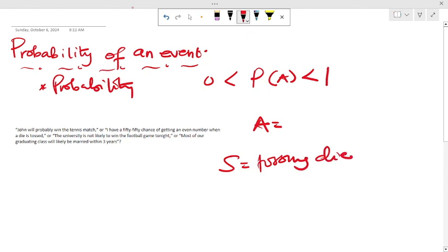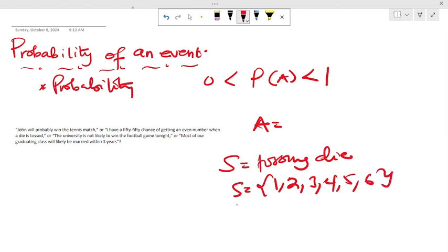With the tossing of a die, we know that the sample space is 1 to 6, and let's say A is the event where we are looking for the even numbers of this toss. So the even numbers of this toss, that's A, which is that event.